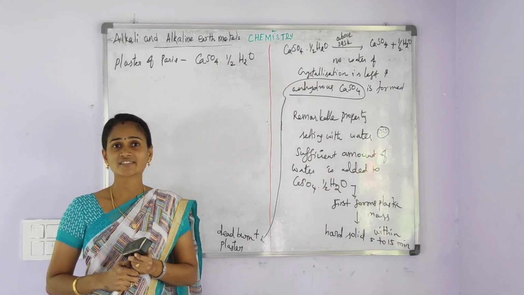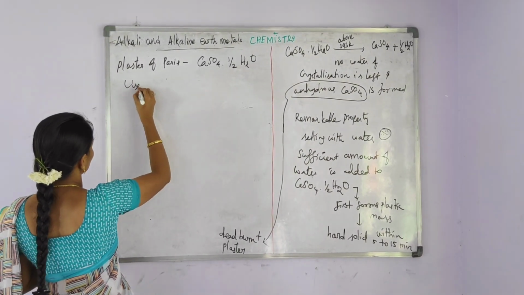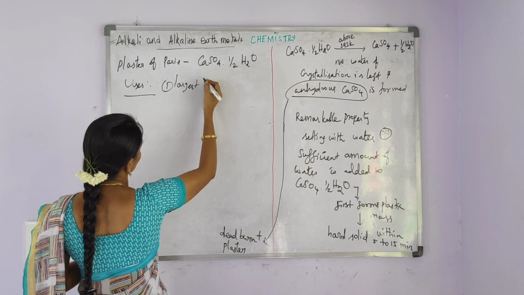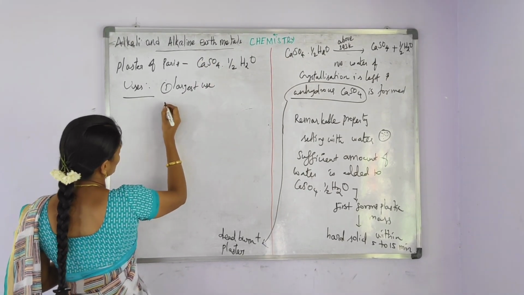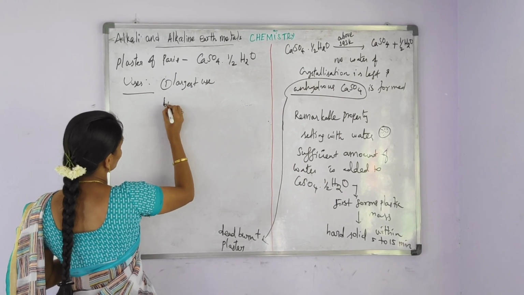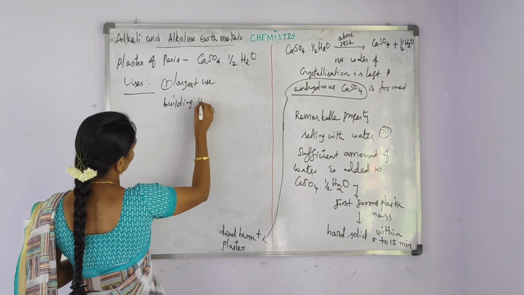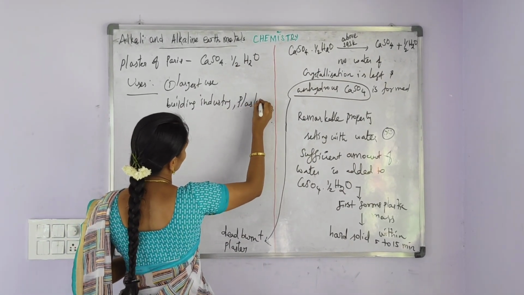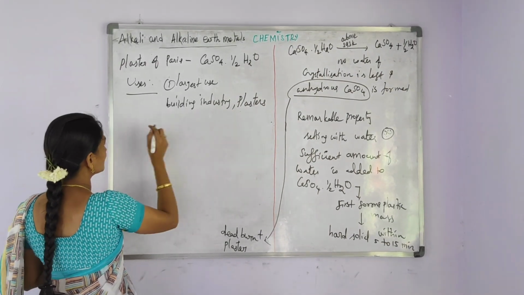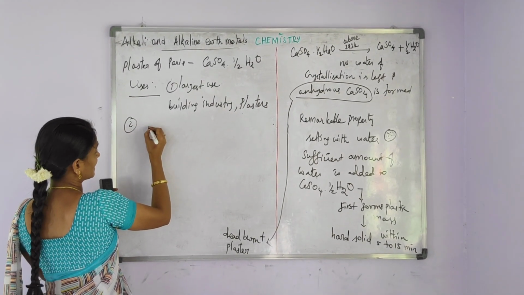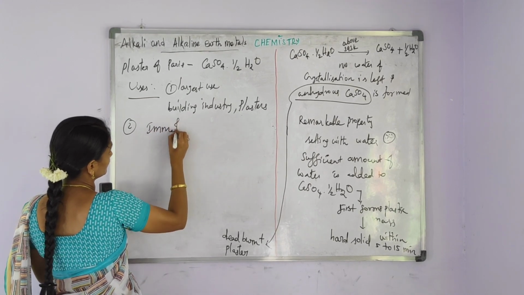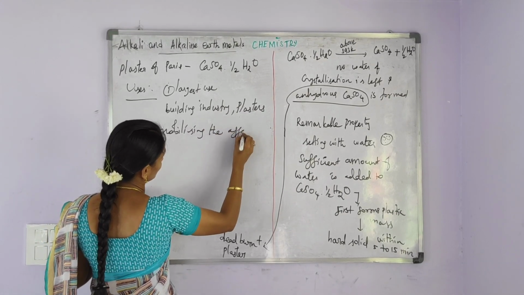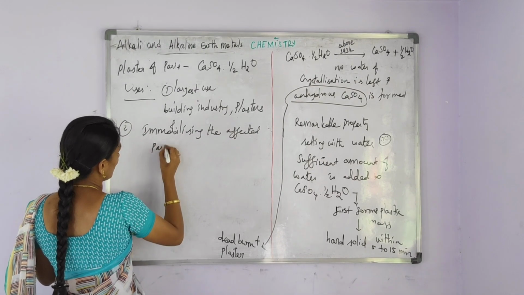Our next topic is uses of plaster of Paris. The largest use of plaster of Paris is in building industry and plasters. And then plaster of Paris is used for immobilizing the affected part of organ.